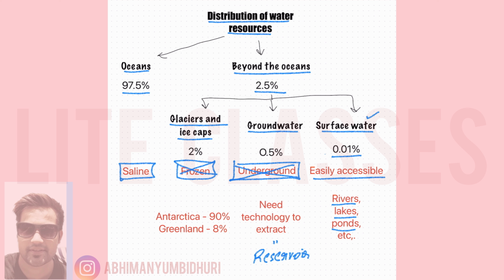The groundwater, which lies beneath underground aquifers, acts as a reservoir for future use in case of droughts and water scarcity. 90% of the glaciers and ice cap is basically found in Antarctica. That's why with climate change, the melting of ice in the Antarctic ice sheet is posing a great challenge in the form of sea level rise. 8% is found in Greenland, and the rest 2% is found majorly in the form of small glaciers and ice caps.